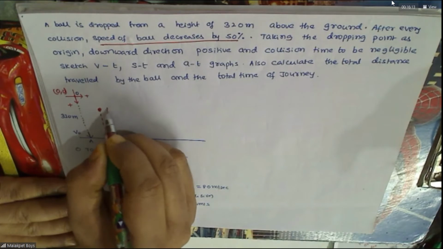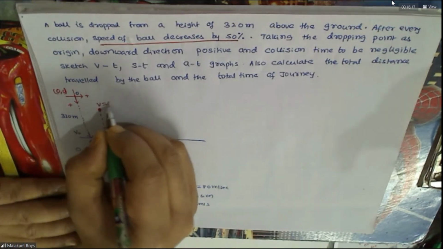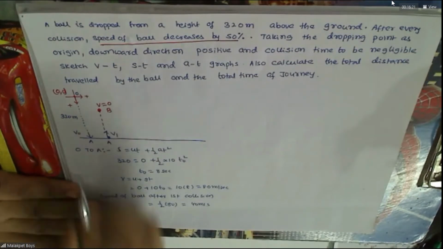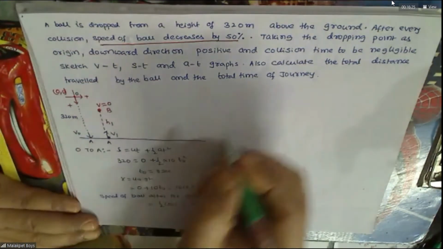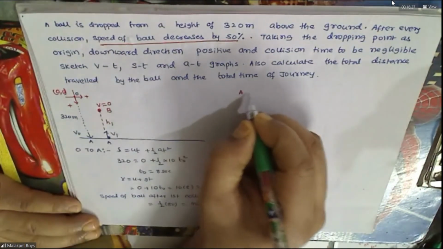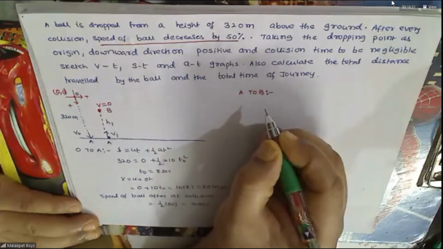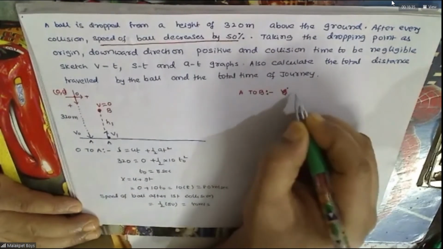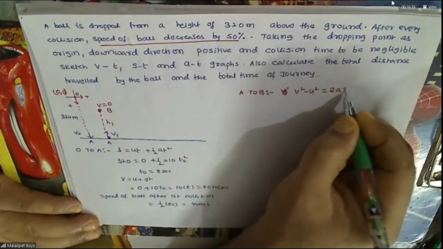The ball reaches B, where the velocity becomes 0. Okay, so here, suppose this is H1, A to B. We can use V square minus U square equals 2AS.